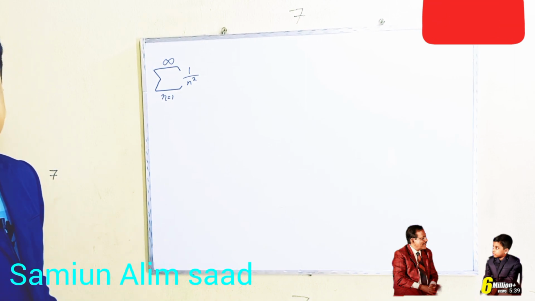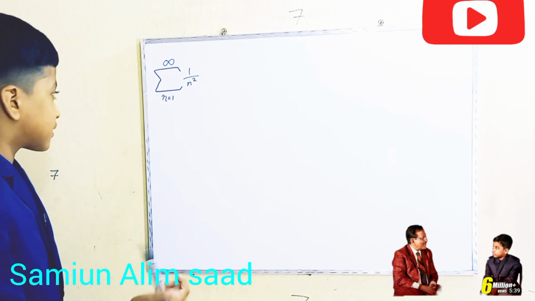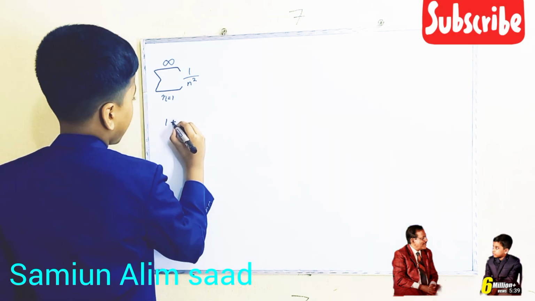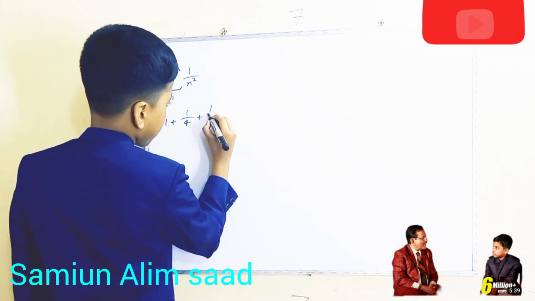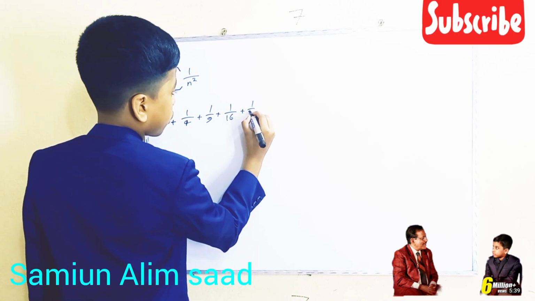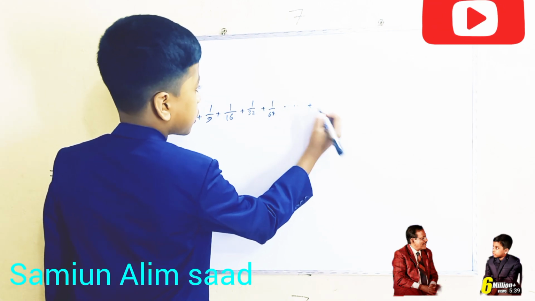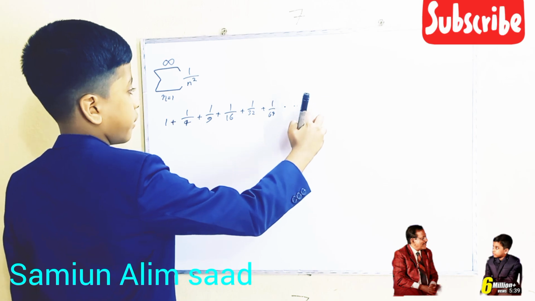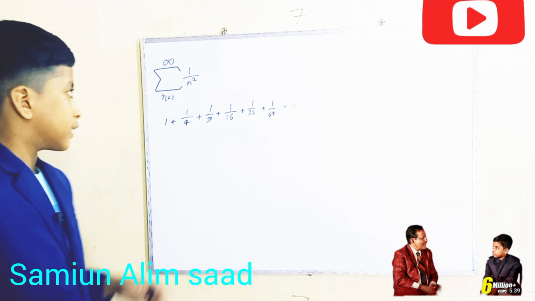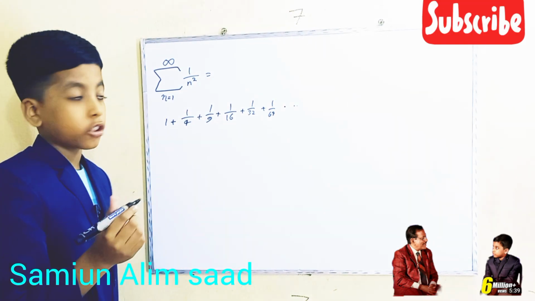So basically, we're not going to learn how to evaluate an infinite sum. I'm going to write it out. It is 1 plus 1 over 4 plus 1 over 9 plus 1 over 16 plus 1 over 32 plus 1 over 64 all the way to infinity. Okay, it does not ever end. So I'm not gonna teach you how to evaluate this. Instead, I'm gonna get right into the answer, which is absolutely magical, by the way.